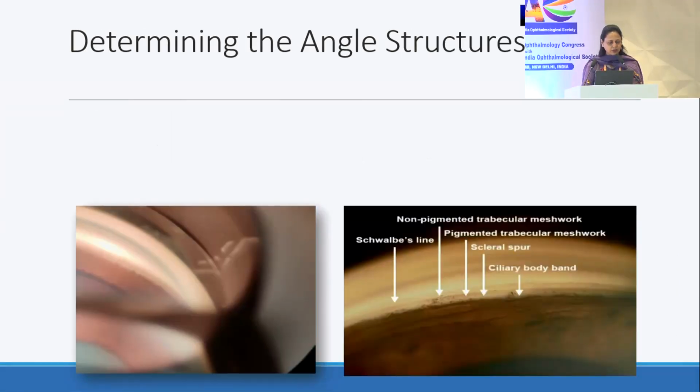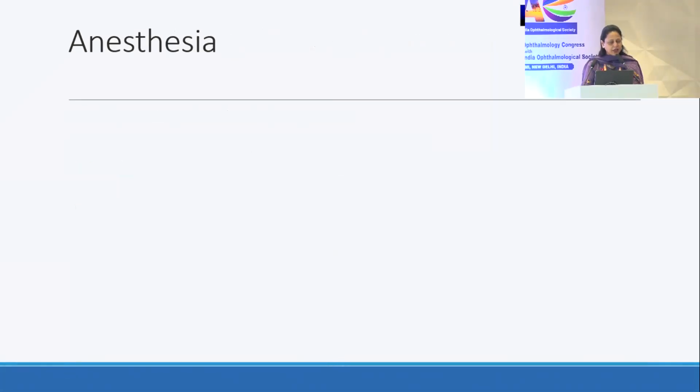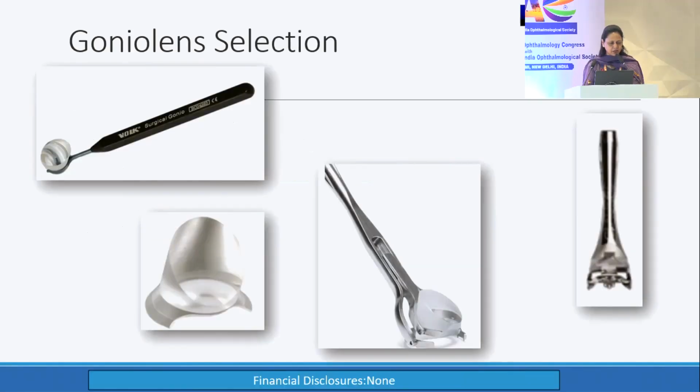How? If you see an open angle, then there itself you can think in your mind that, okay, for this patient you are going to plan a canal-based surgery, that's via the trabecular meshwork, or you can go for a suprachoroidal-based surgery, that is via the ciliary body face. Anesthesia is mandatory for all the cases, especially when we are starting the cases in the beginning, because it will take care of the involuntary eye movements and will give you the perfect akinesia.